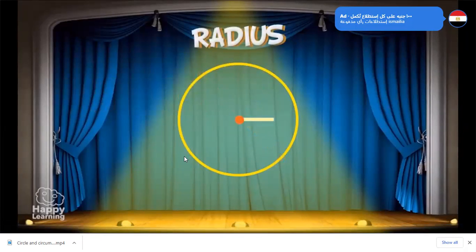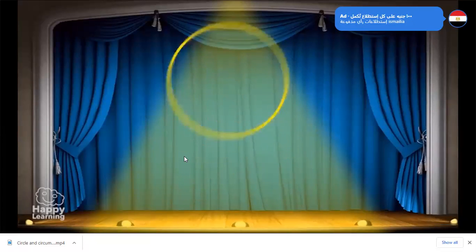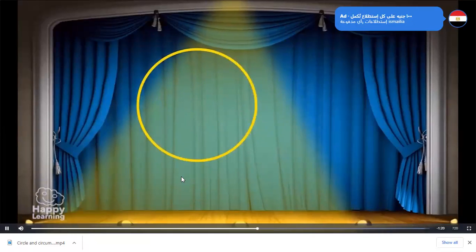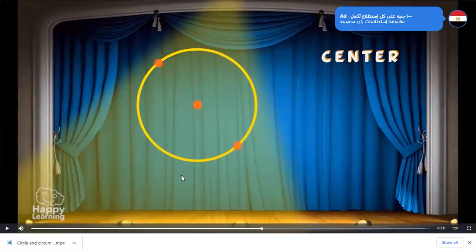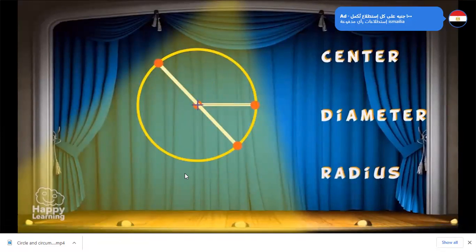And the radius of a circle is the distance from the center of a circle to any point on the circle. Fantastic. These are the three most important elements in a circumference. So what are the three most important elements of the circle? The center, diameter, and radius.